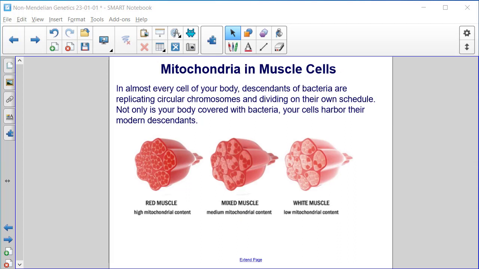Mitochondria in muscle cells. In almost every cell of your body, descendants of bacteria are replicating circular chromosomes and dividing on their own schedule. Not only is your body covered with bacteria, your cells harbor their modern descendants. You can see the color of the muscle change dependent upon the mitochondrial content. So this red muscle has high mitochondrial content. This is medium, so it's mixed, and then white is low.